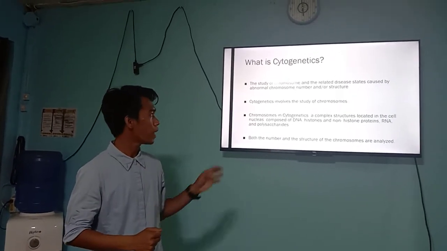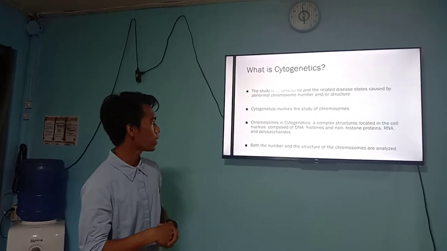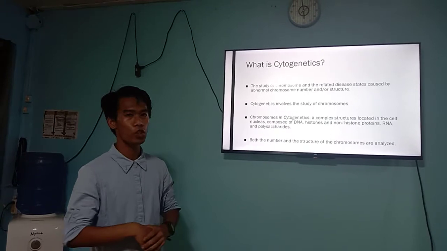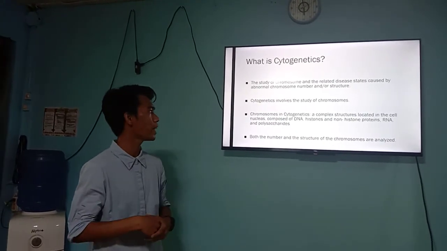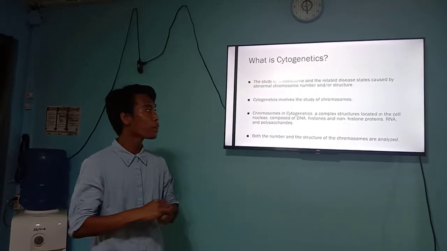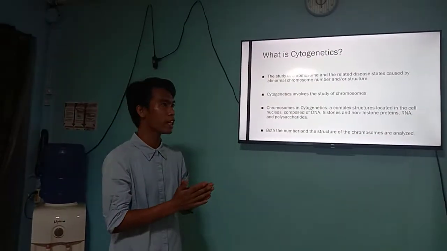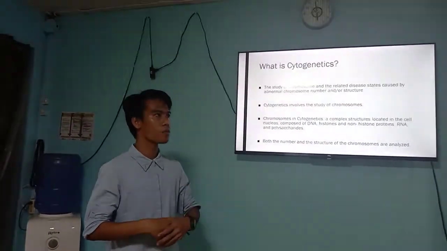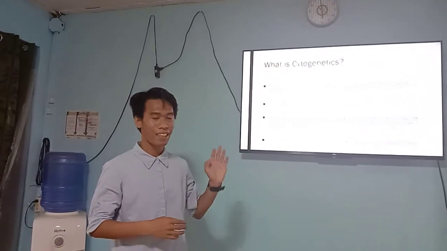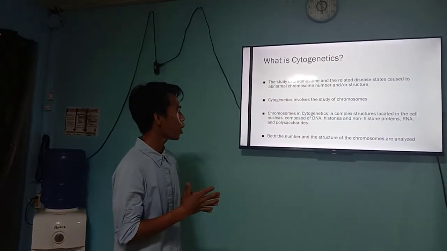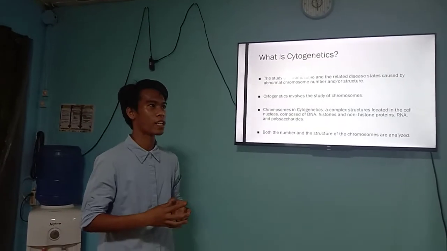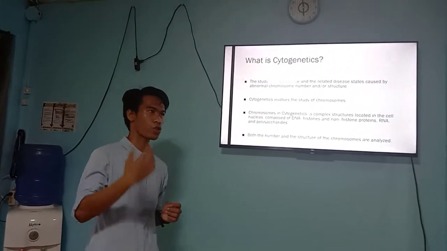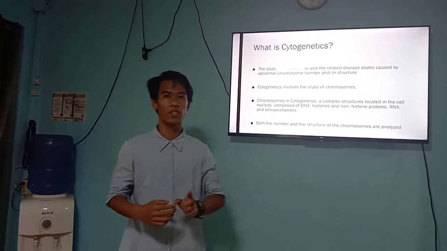We will learn that they are composed of DNA, the histone and non-histone proteins, RNA, and polysaccharides. Both the number and the structure of the chromosomes are analyzed, so we will be able to analyze the structures of chromosomes in terms of cytogenetics.